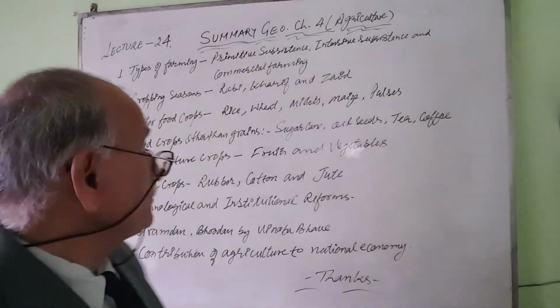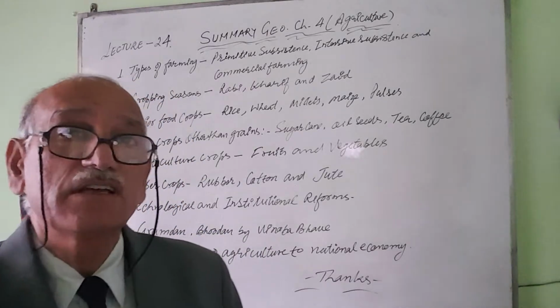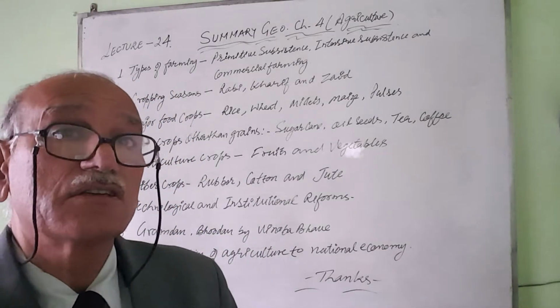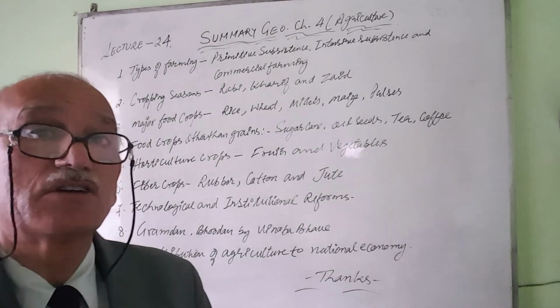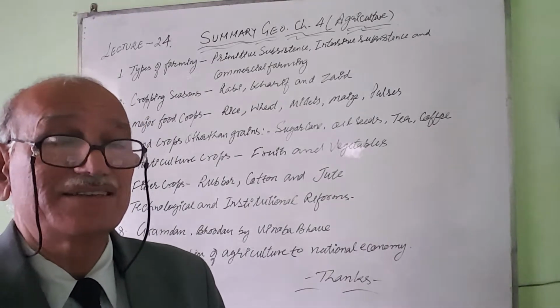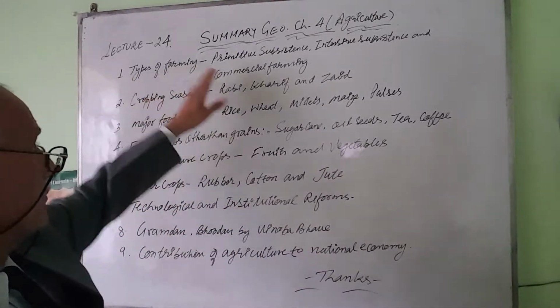Hello students, lecture 24. Today in this video we will discuss the summary of geography chapter 4, that is agriculture. In this the first point is types of farming.